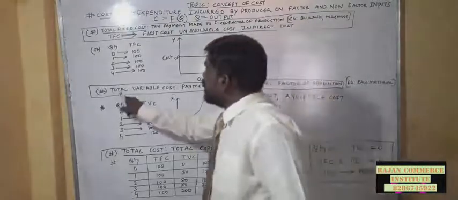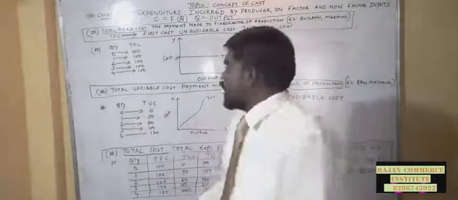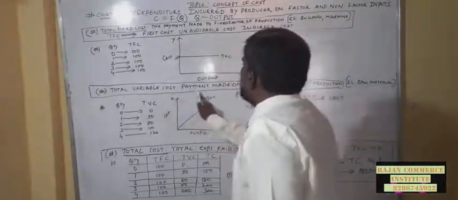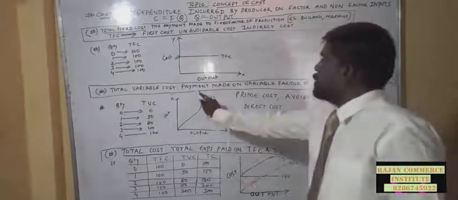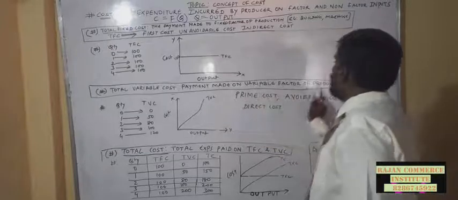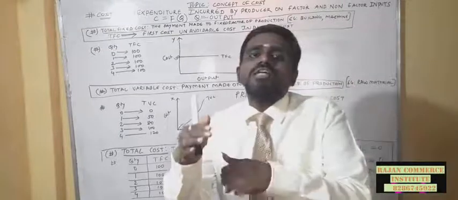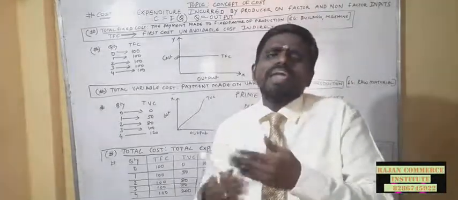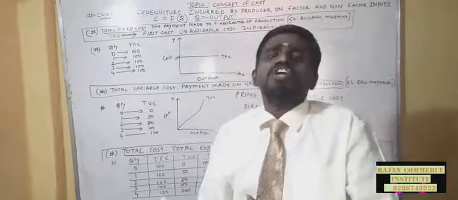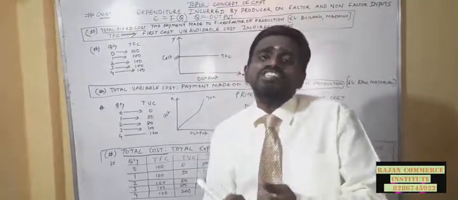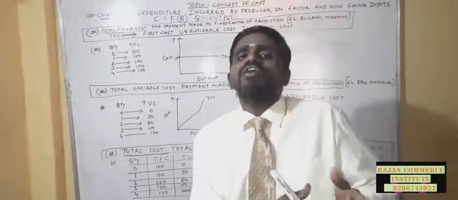Understood? Now come to the total variable cost. The word variable means change. So total variable cost means the payment made on variable factors of production. That means the payment made on raw materials or other day-to-day expenses which are incurred for the production activities. It may change day to day, or this month the variable cost will be different.